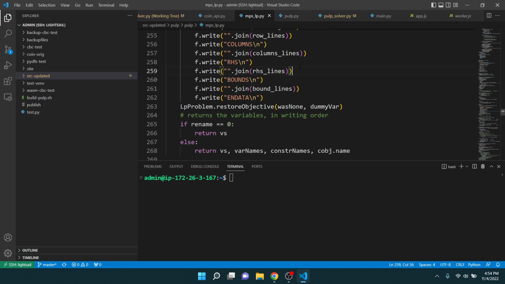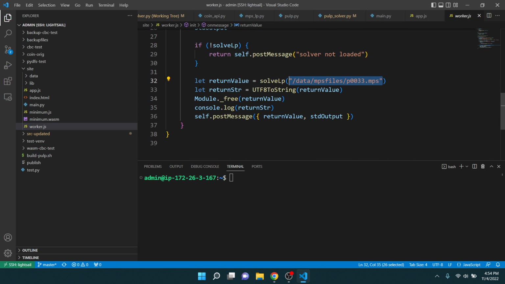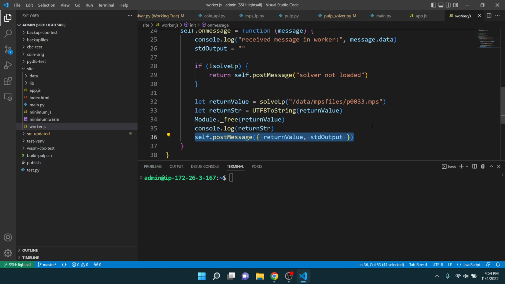Maybe. But the issue with that is, well, before I talk about that, going back to passing the string in there. If you pass the string into the C++ code, I have to modify that. And then we are passing the solution back from the C++ code. So that's actually not a big deal. And that's happening in the worker, which is here. And it's posting a message back to,